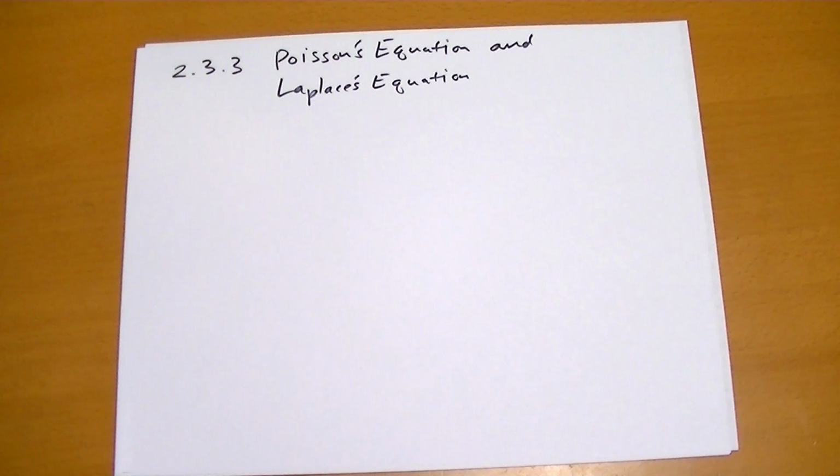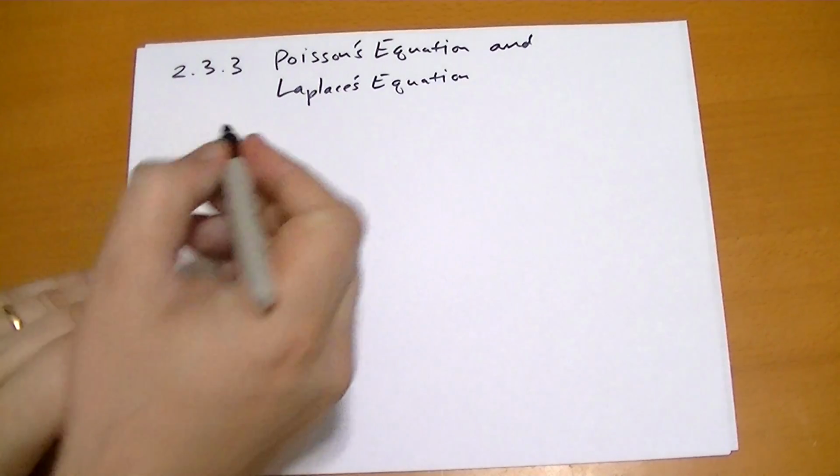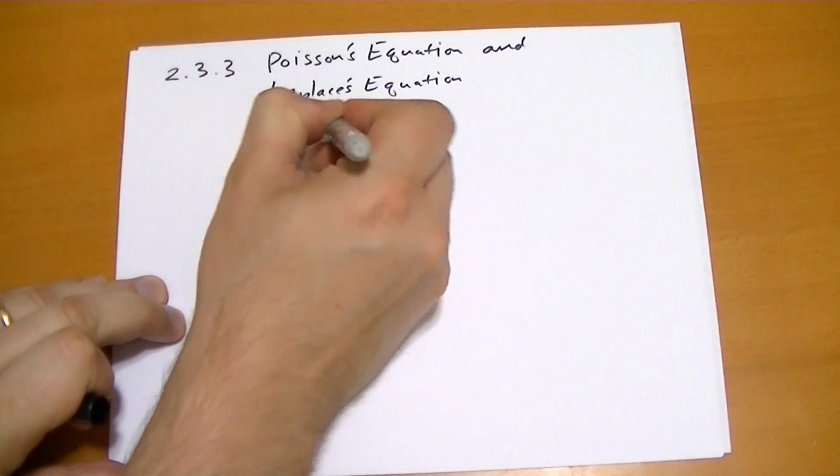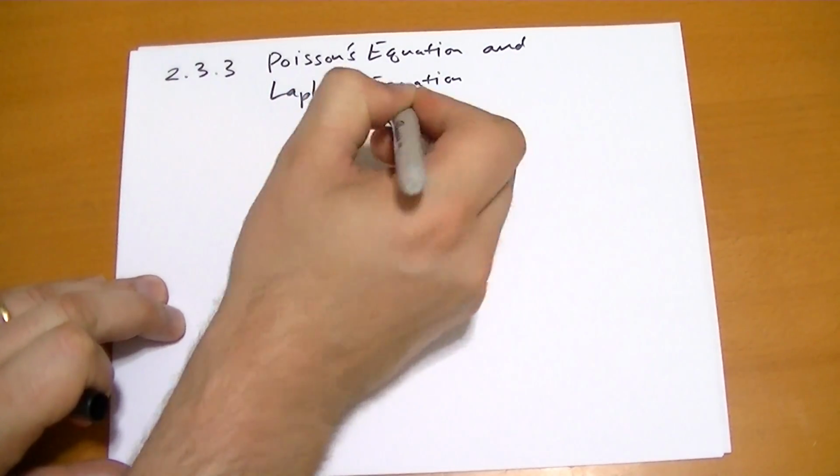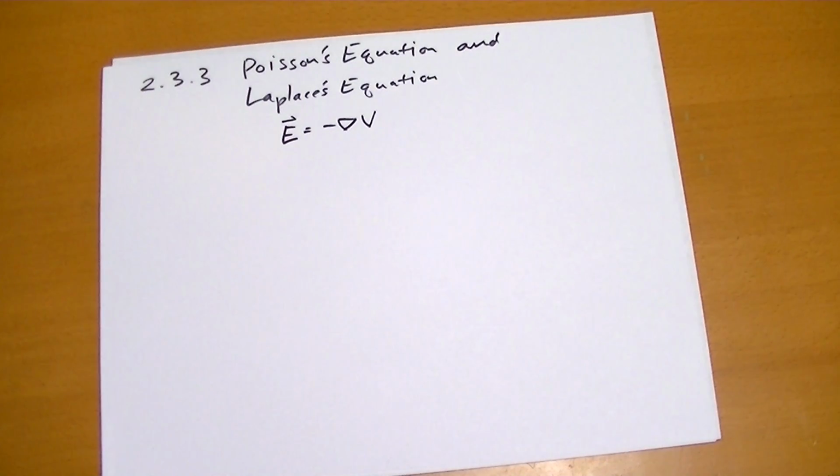Section 233, Poisson's equation and Laplace's equation. So we know that the electric field is just the gradient, or negative the gradient actually, of the potential, the electric potential. So what happens when we take the divergence of E, or rather the divergence of this gradient?